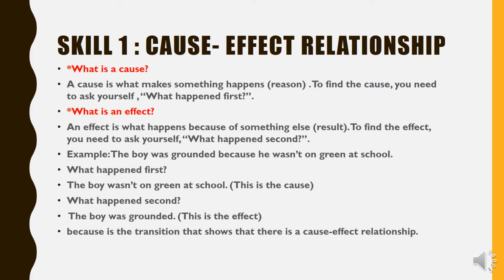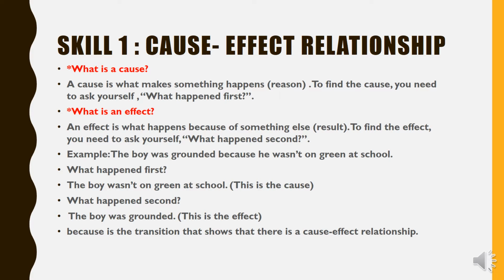Now, what is an effect? An effect is what happens because of something else, meaning the result. So what happened because Jad was sick? He didn't come to school. This is the result. The result of being sick is that he didn't come to school. So the cause is the reason and the effect is the result.